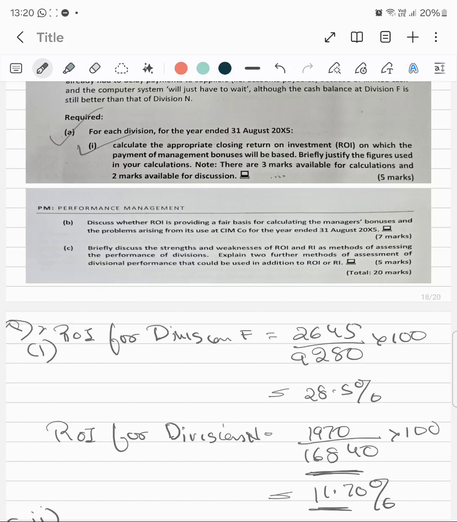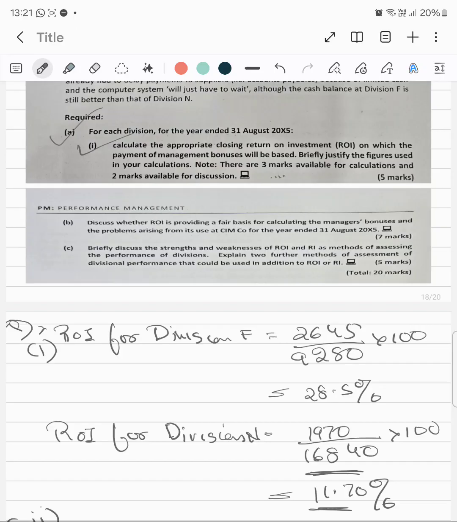So ROI is expressed as a percentage and is more easily understood by non-financial managers. ROI can be used to compare performance between different sized divisions or companies. It is also necessary to know the cost of capital in order to calculate ROI. So ROI may lead to dysfunctional decisions.